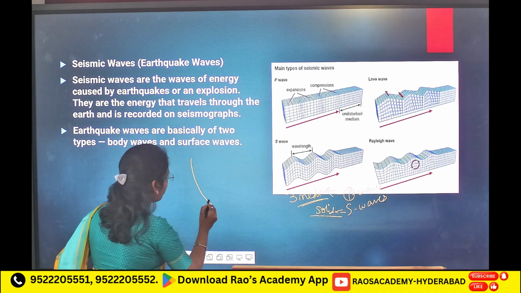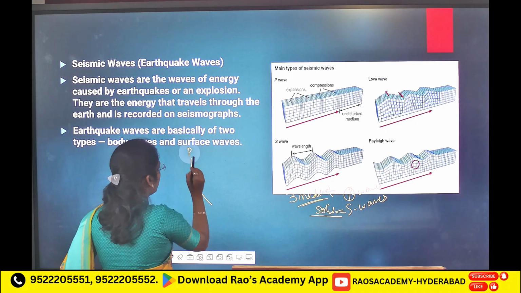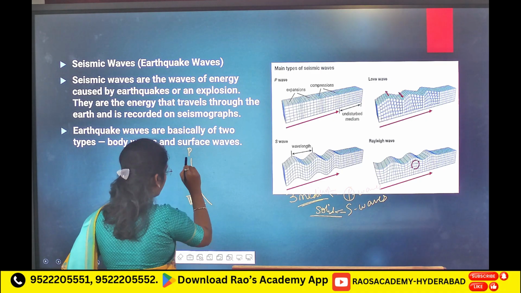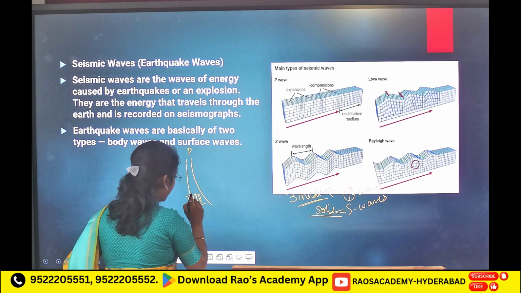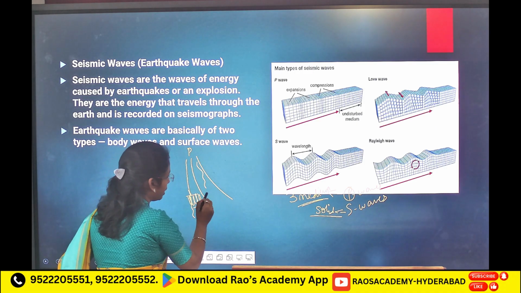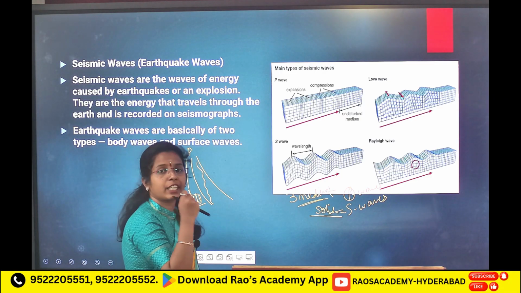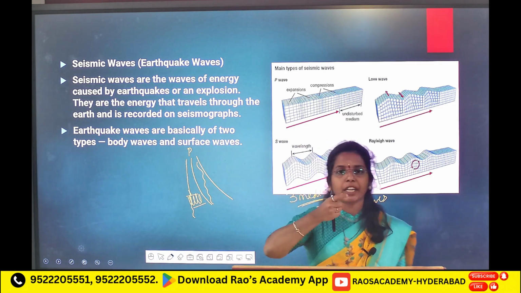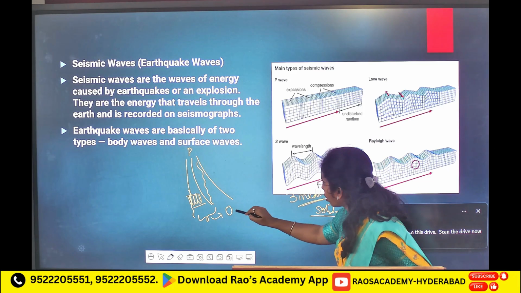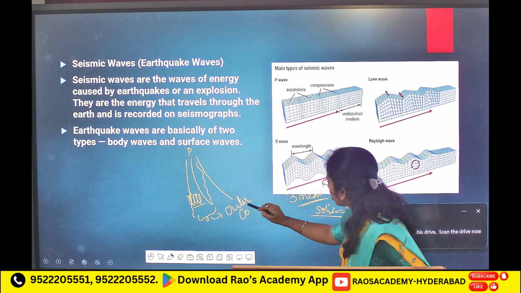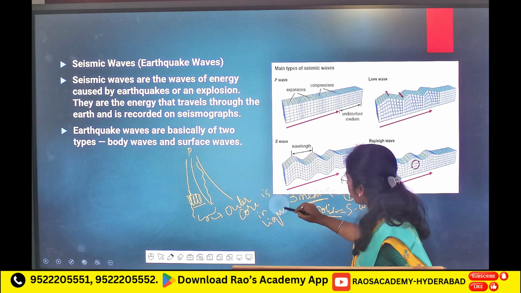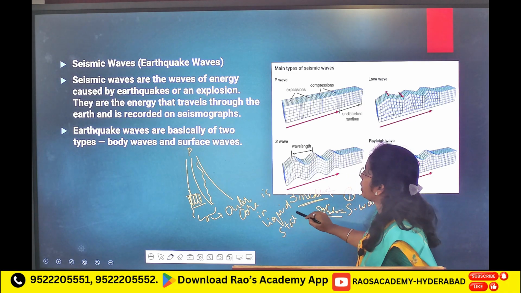If a P wave is coming like this, and here a liquid part is there, it will refract like this, because of the density difference, and because of that we see shadow zones. Shadow zones are the evidence that the outer core is in liquid state.